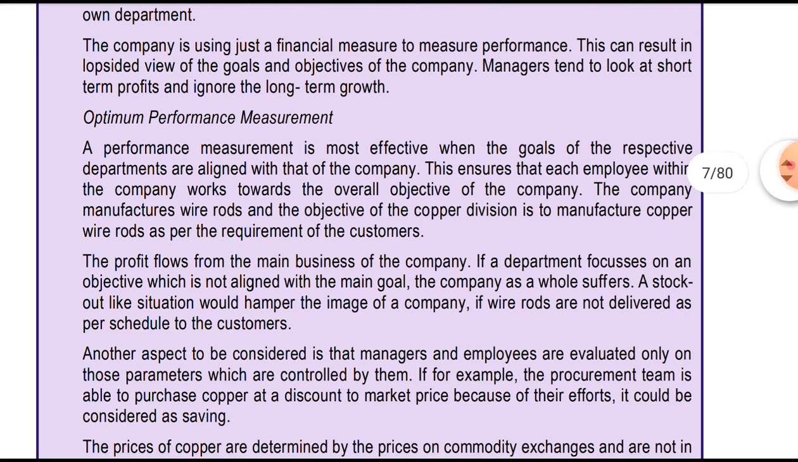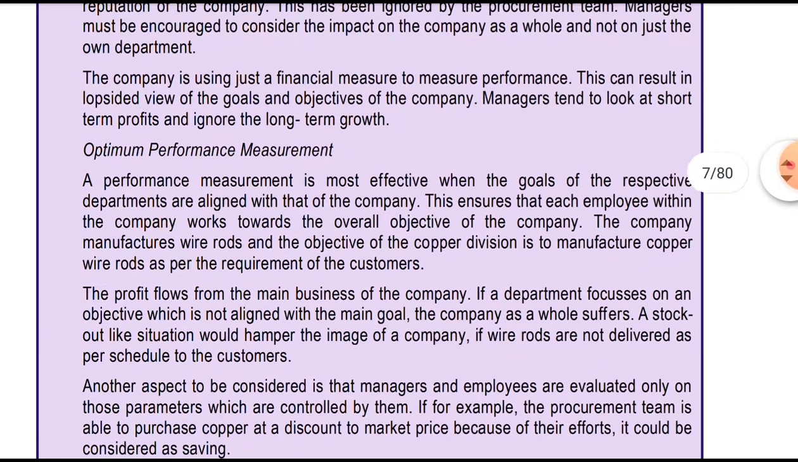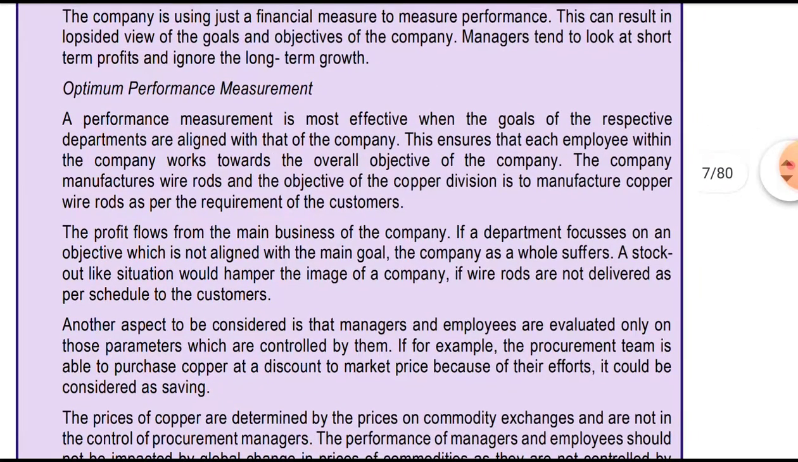Okay, the third part is done. Optimum performance measurement. We will say there is optimum performance when the goal of the company is the goal of the manager, not just earning profit for the department. It means not just thinking for that department but thinking for the company as a whole.